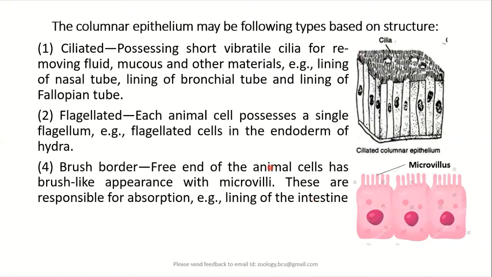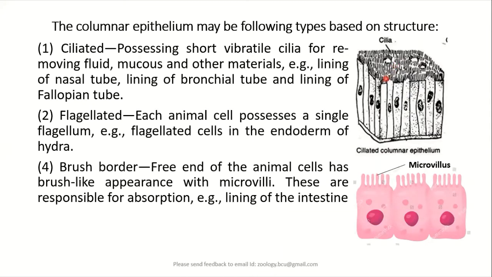Coming to the modifications in the columnar epithelium, in the ciliated epithelium, the columnar epithelial cells may have short, vibratile, that means moving, cilia for the purpose of transport of materials like secretory fluids, mucus and other materials which have to pass through some of the body tubes like alimentary canal or the respiratory tube or the genital ducts.